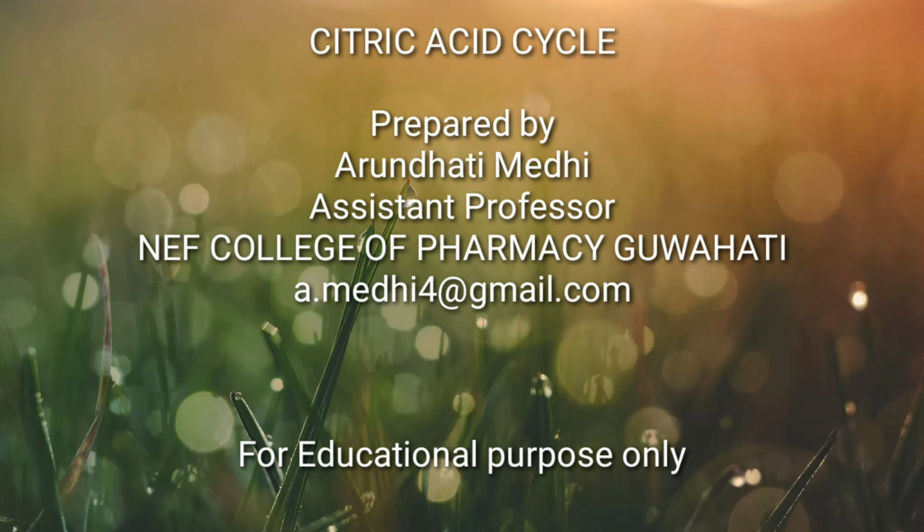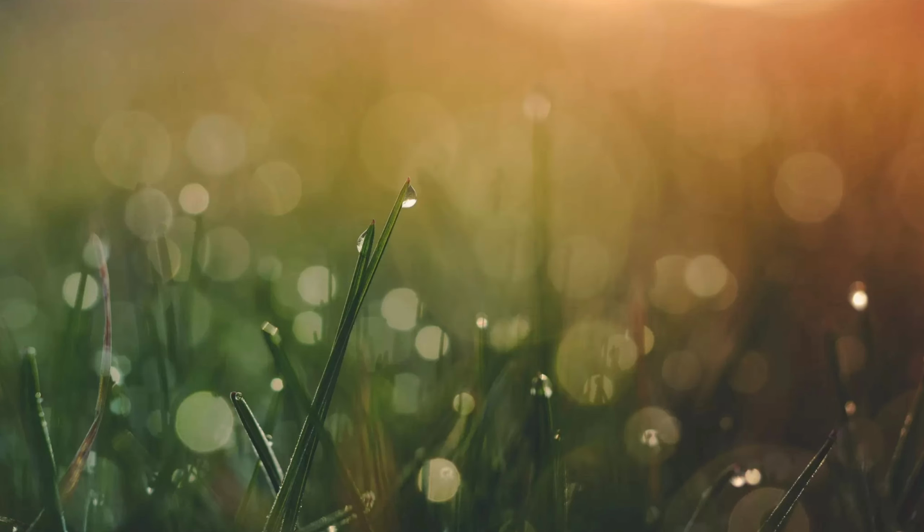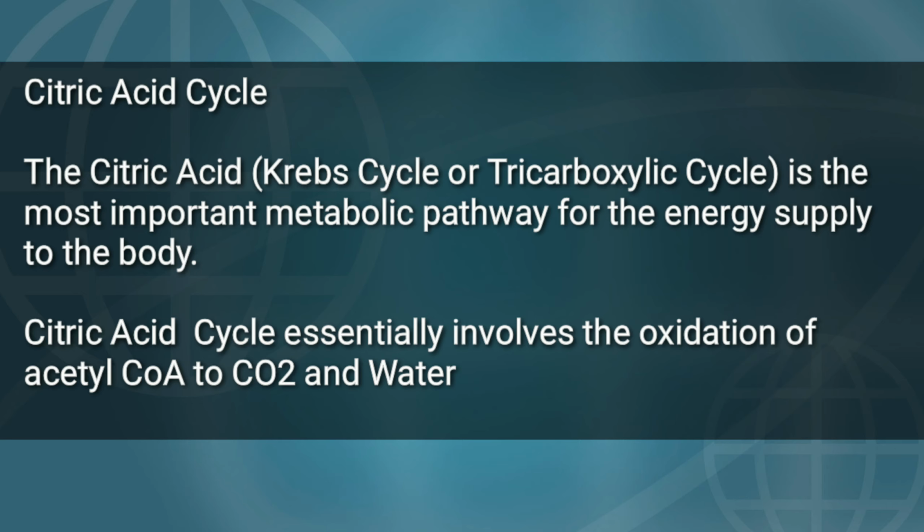In this video we will talk about the citric acid cycle. Let us now know about the citric acid cycle. The citric acid cycle is also known as the TCA cycle, that is tricarboxylic acid cycle, or Krebs cycle. It is the most important metabolic pathway for energy supply to the body. About 65 to 70% of ATP is synthesized in this Krebs cycle. The citric acid cycle essentially involves the oxidation of acetyl coenzyme A to carbon dioxide and water.